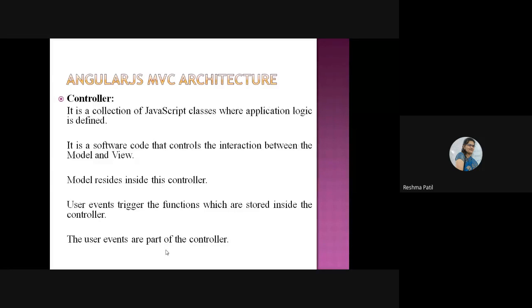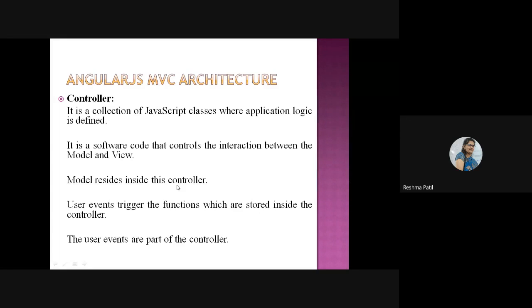And now the last part of MVC is the controller. Here a collection of JavaScript classes is stored. The actual logic is stored here. AngularJS logic is stored in the controller part, which is going to control everything in your program. It is software code that controls the interaction between the model and the view. Classes are mentioned there, so it is actually controlling the model, meaning the data part, and the view, meaning what we are going to show to the user. Everything is controlled by this controller.